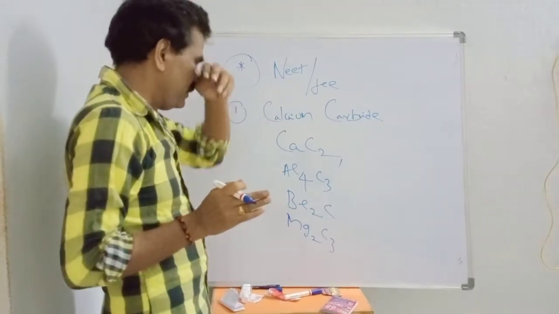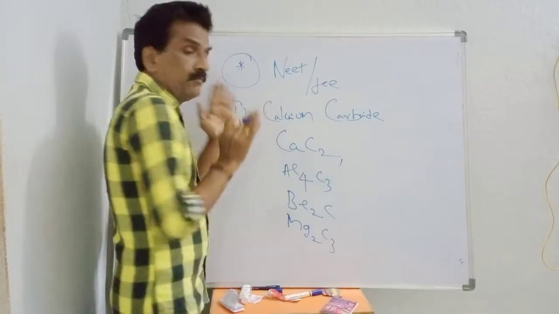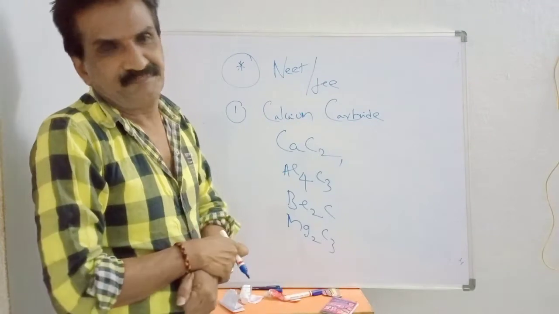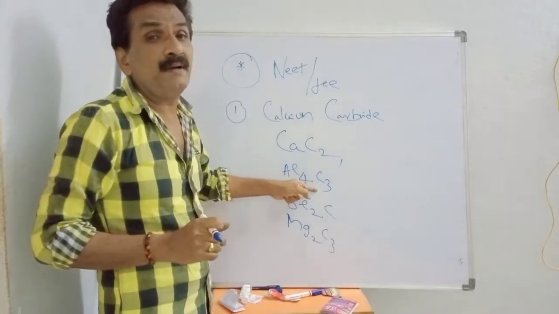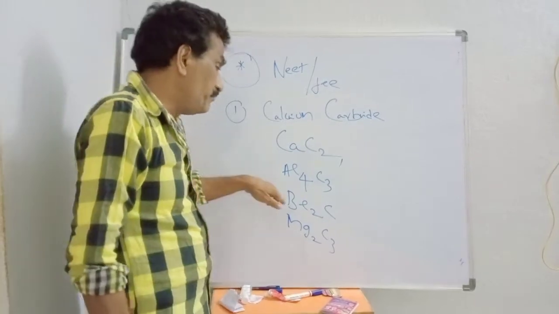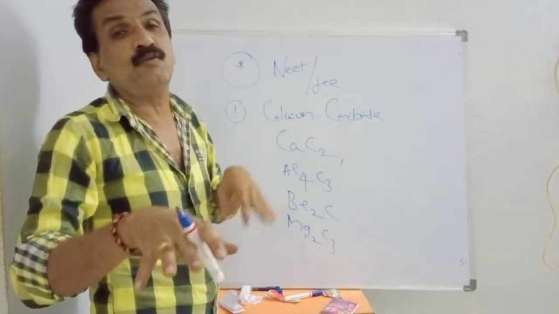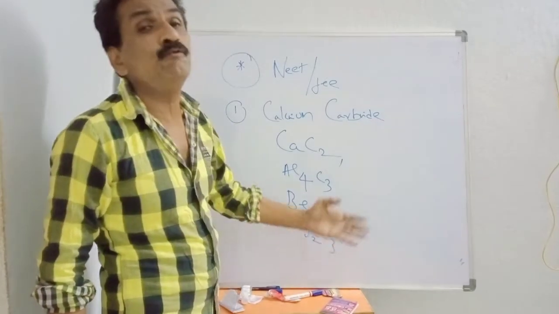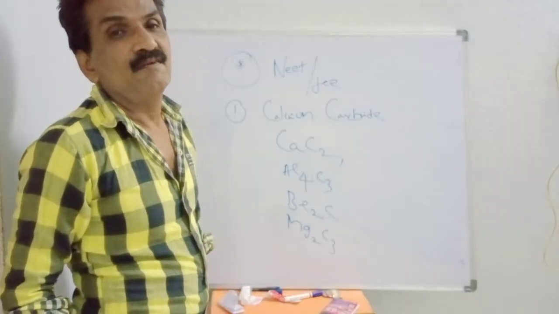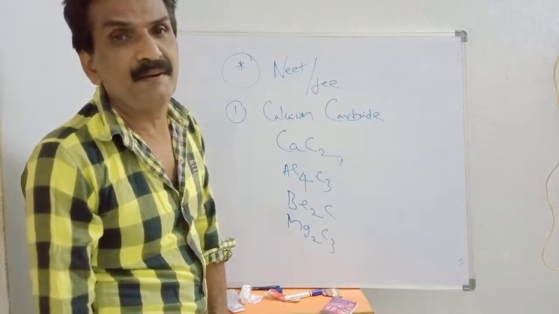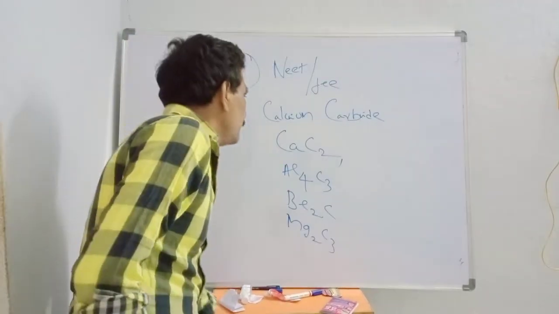So here, calcium carbide undergoes hydrolysis. What happened? Aluminum carbide undergoes hydrolysis. Beryllium carbide undergoes hydrolysis. Magnesium carbide Mg2C3. You know what hydrolysis is? Reaction with water. Please listen.